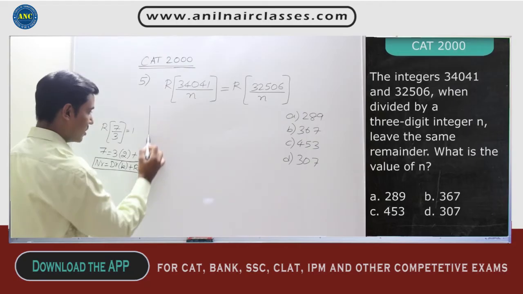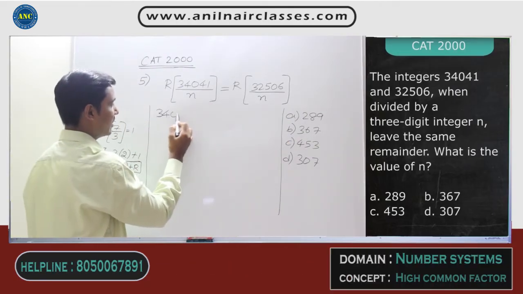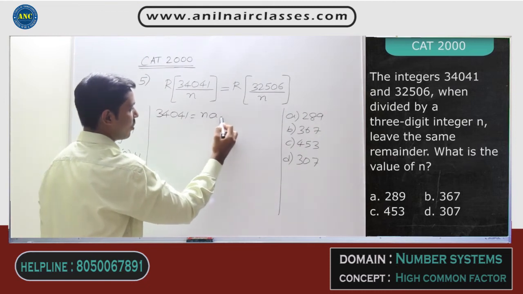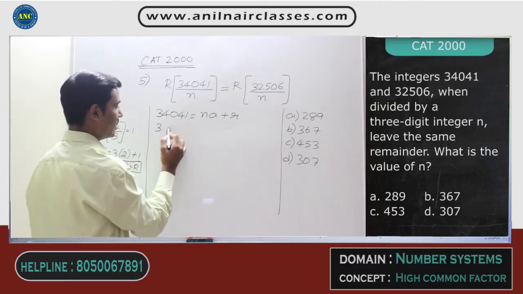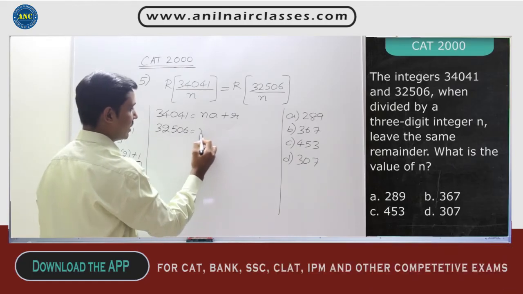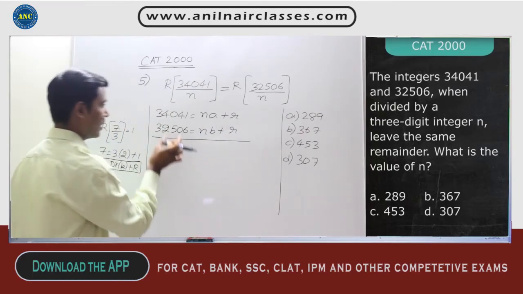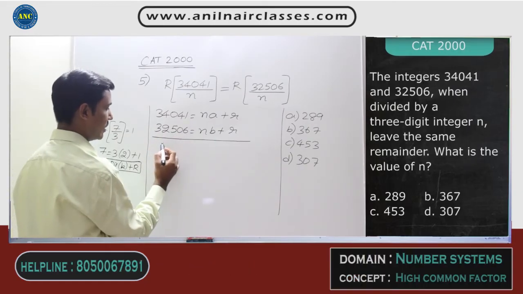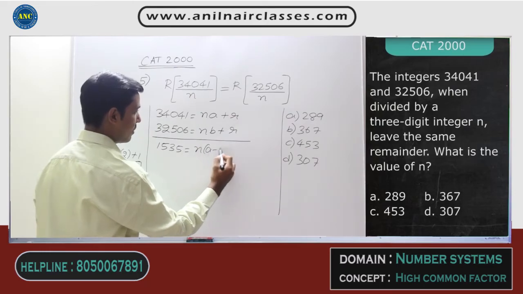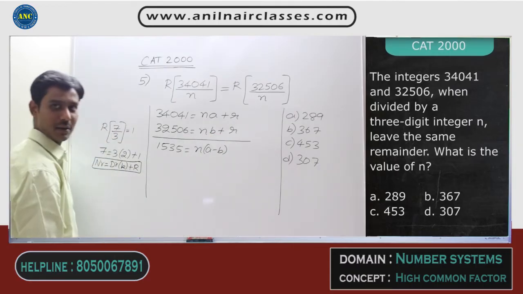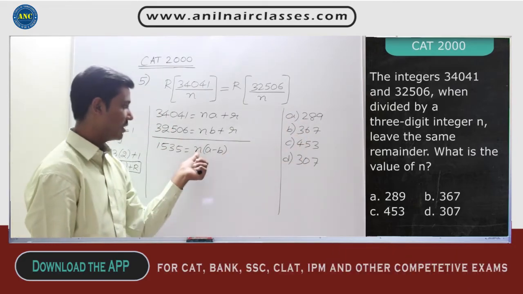Numerator is nothing but denominator into some constant plus the remainder. I will use the same application here. Now listen to this. Here, numerator is equal to denominator into some constant plus the remainder. I will call the remainder r. Here again, numerator is equal to denominator into some constant plus the remainder. Now if I subtract these two, 34041 minus 32506, it is 1535. It is n into a minus b. Plus r and minus r will cancel.